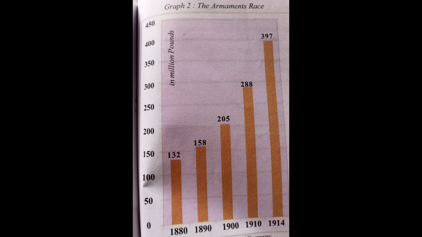From 1880 to 1914, these great powers expended more pounds on armaments. In 1880, 132 million pounds rose to 397 million pounds expended on armaments.